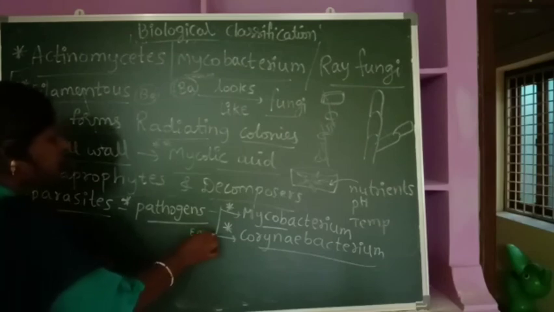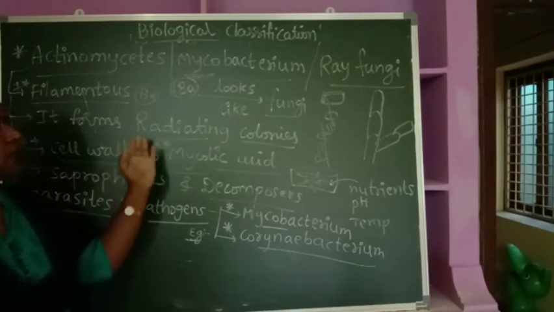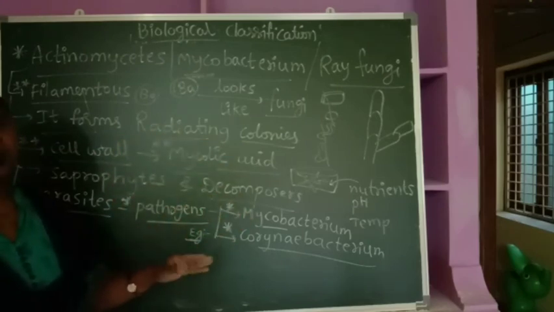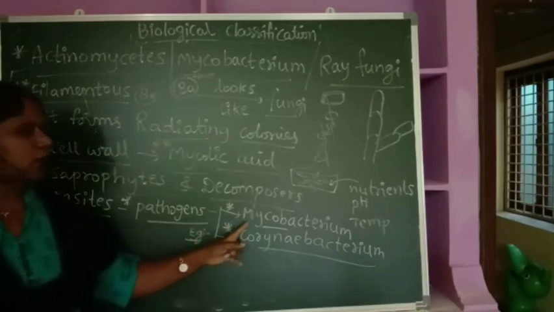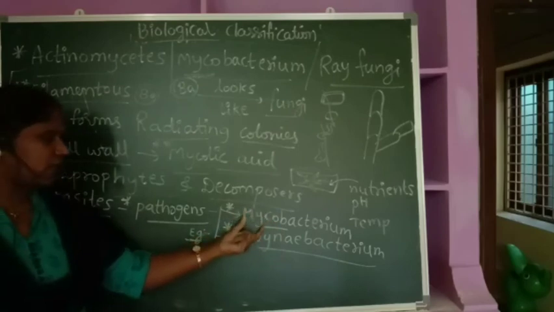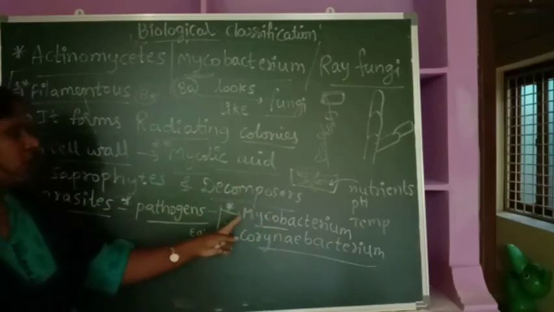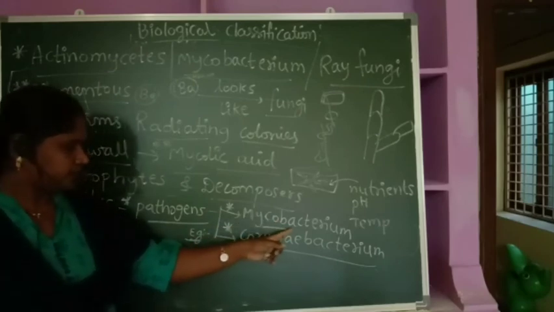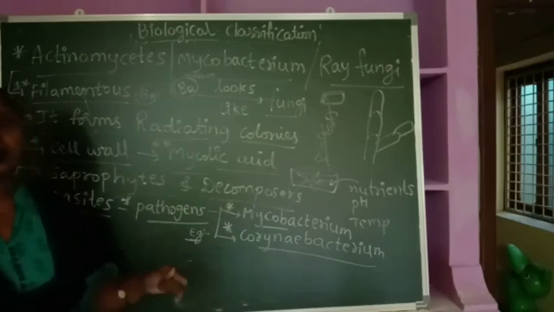In the previous class we studied that some bacteria are very much useful, and some bacteria are very much harmful. They are responsible for causing diseases. They are called pathogens. At that time we studied Mycobacterium tuberculosis. Genus I have written, there may be different species which cause different types of diseases. Mycobacterium tuberculosis causes the disease tuberculosis.